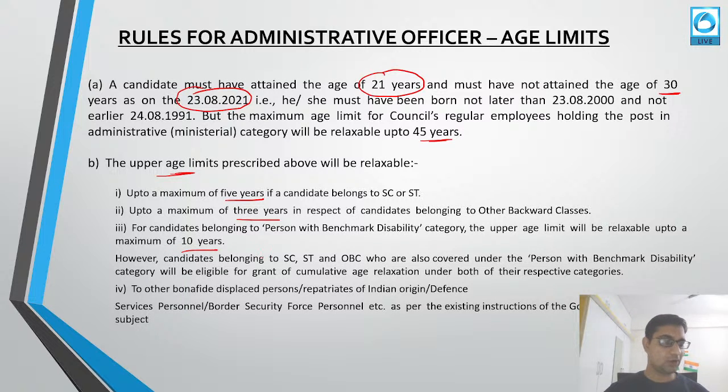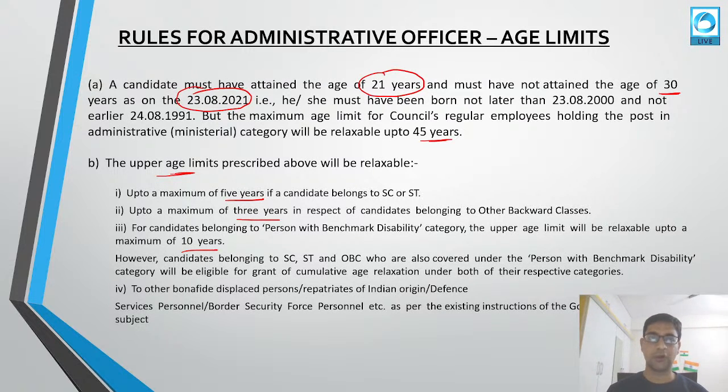However, candidates belonging to SC, ST, OBC who are also covered under the persons with benchmark disability category will be eligible for cumulative age relaxation. Other bona fide displaced persons, repatriates of Indian origin, and defense personnel have their own age criteria. So you should know that the age range is between 21 and 30 years.